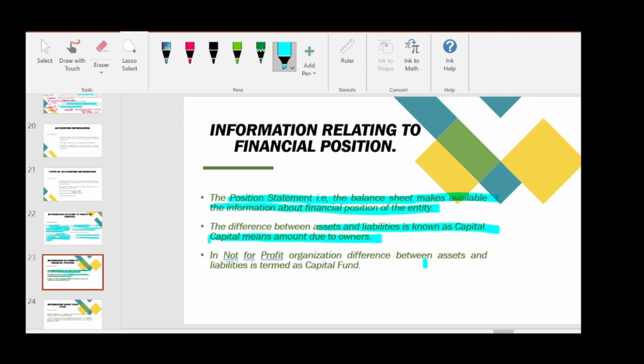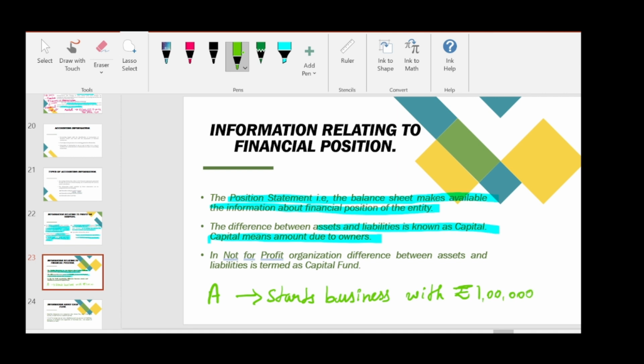Capital means nothing. See, for example, there is a person A. He starts business with rupees 1 lakh. So this 1 lakh is known as capital. So capital means amount due to owners.